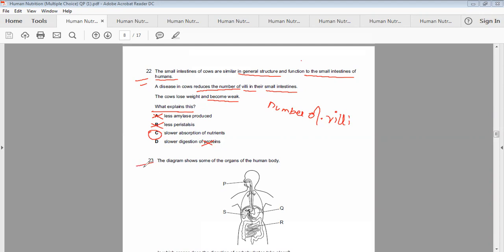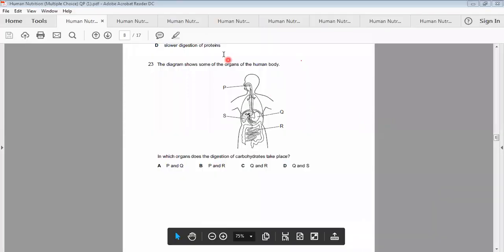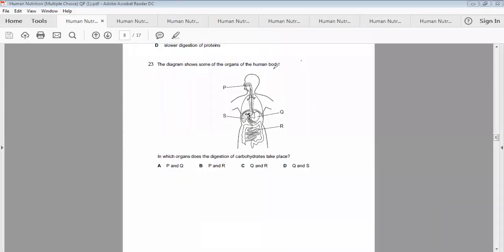Now the next one: the diagram shows some of the organs of the human body, P, S, Q, and R. Now the diagram shows some organs of the human digestive system. In which organ does the digestion of carbohydrates take place? It's definitely in P and R, because in the intestine the digestion of carbohydrates takes place, and in P, that is the mouth, digestion takes place due to salivary amylase. So the correct option is B.